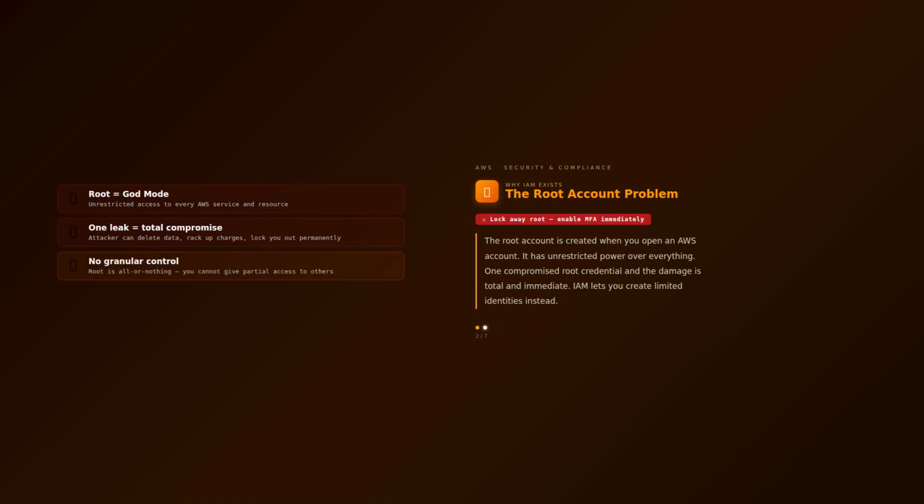The root account has unrestricted power over everything on AWS. One compromised root credential means an attacker can delete all your data, rack up unlimited charges, or lock you out permanently. IAM solves this by creating limited, auditable identities instead.